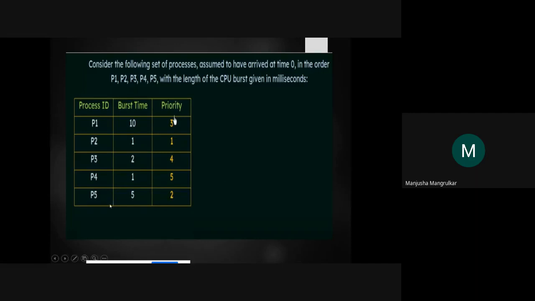After 1 millisecond, the CPU time of 5 milliseconds is for P5. Then the third priority is P1. So after P5 it will take P1, which is 10 milliseconds. After P1 it will take P3, which has the fourth priority, and it will take 2 milliseconds. Then the last priority, P4, will take the remaining time.